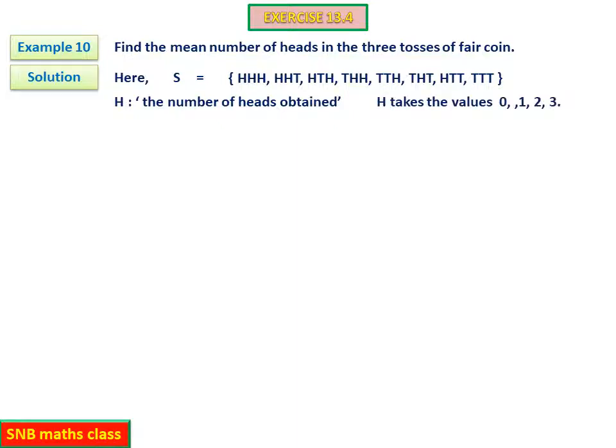Therefore now x takes the value 0, 1, 2, 3, because there can be 0 head, 1 head, 2 head and 3 head. Now what you have to do is, probability x equal to 0 means what is the corresponding outcome? It is probability of getting TTT, no head. So this will be equal to 1 by 8. Similarly, x equal to 1 means what are the outcomes you have to take? Probability TTH, that is 1 H. So TTH, THT and HTT we have to take. So it is 3 by 8.